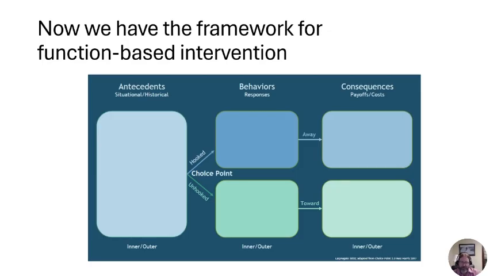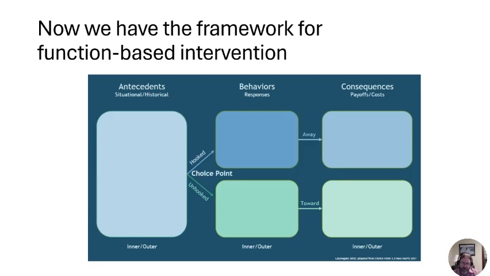Here, I've got a version of Russ Harris's choice point updated by Lou Lasforgato. That's talking about the choice point, but framing it in ways that should look very familiar now in terms of antecedents, behavior, and consequences. And so now, if you're looking at a verbally competent person in front of you who's talking about the future and the past, you can use an ABC analysis like this. You can add the RFT bits, and you can add the rule governed bits, and you can add the operant contingency bits.